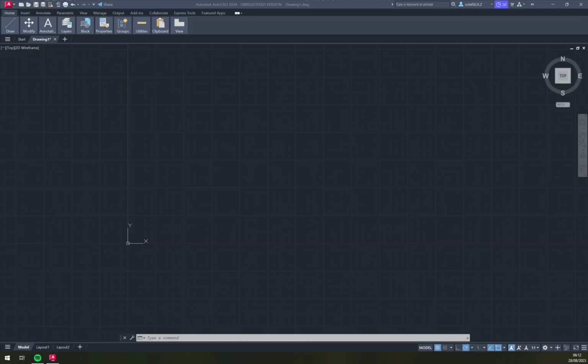Hello guys, my name is Matthew, and in today's simple video I'm going to show you how we can create our first simple lines into our first objects.